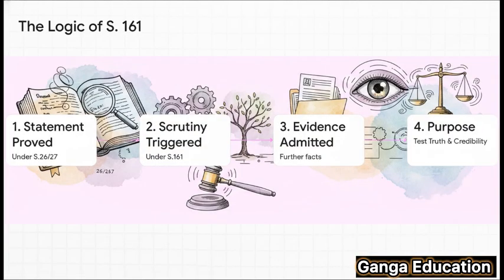And this chart here shows the logical flow perfectly. Step 1, a statement under Section 26 or 27 is proved. Step 2, this triggers the scrutiny under Section 161. Step 3, the court then allows more evidence to be admitted. And what's the whole point? Step 4, to test the truthfulness and credibility of that original statement. It's a really important procedural safeguard.